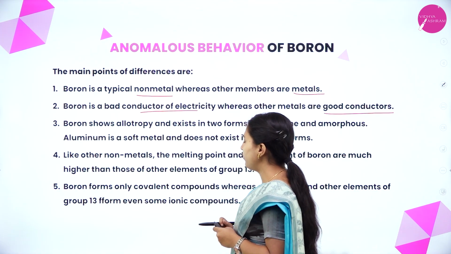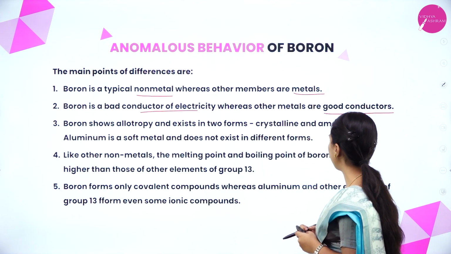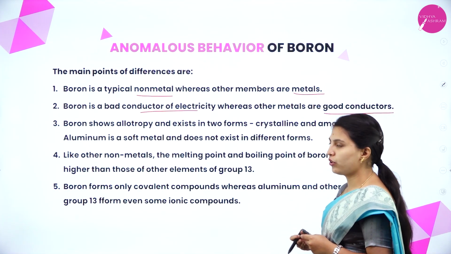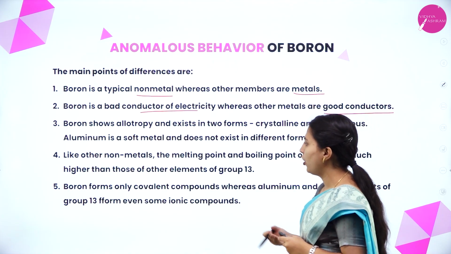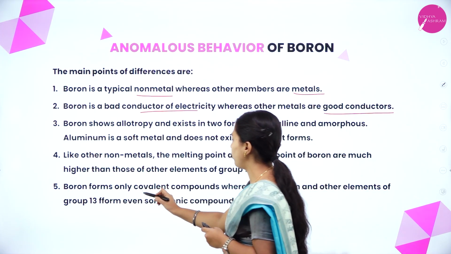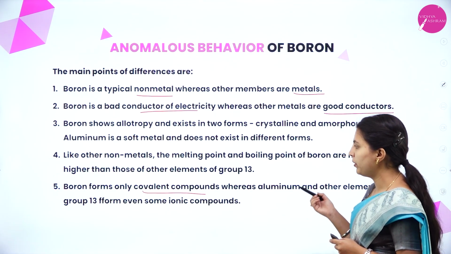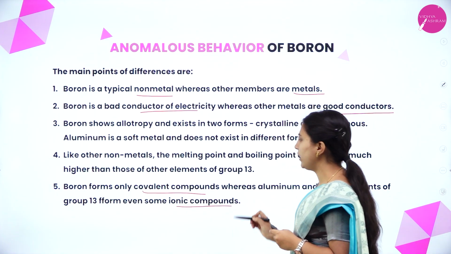Like other non-metals, the melting point and boiling point of boron are much higher than those of other elements of group 13. Boron forms only covalent compounds, whereas aluminium and other elements of group 13 will form even some ionic compounds.